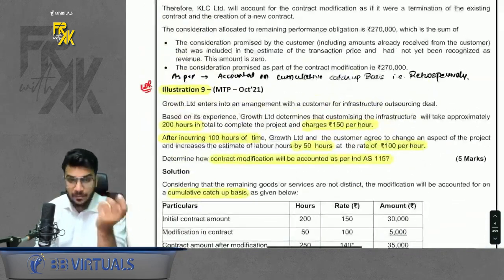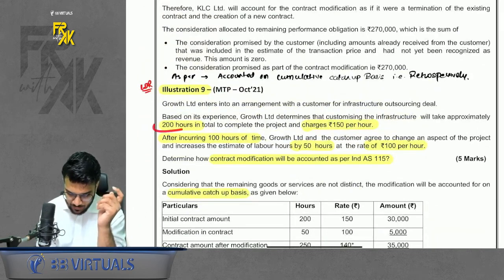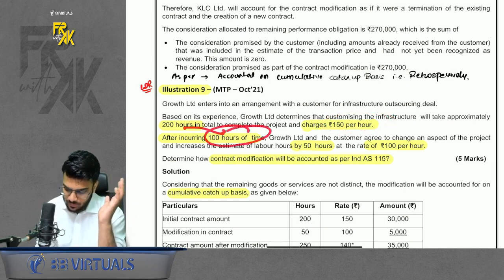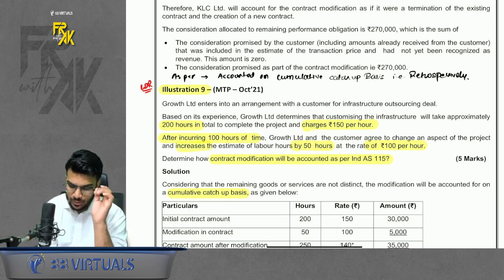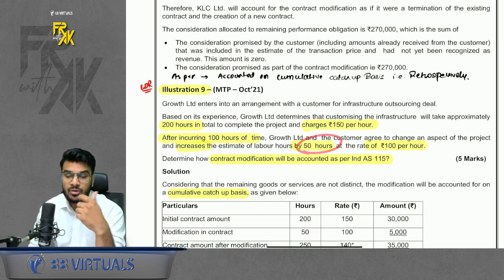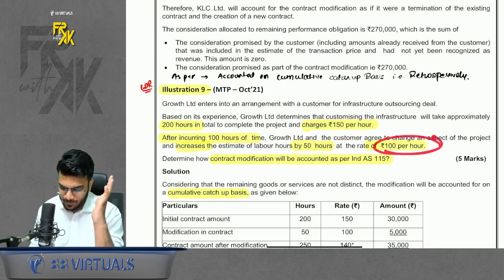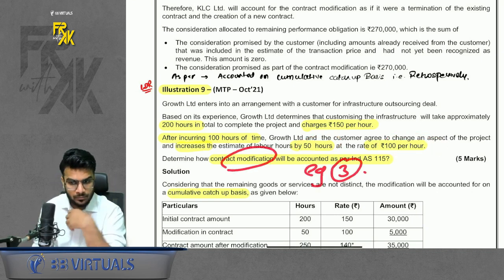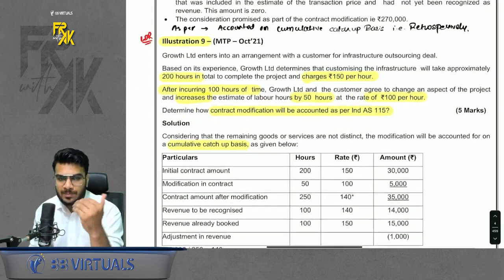What was happening here? Initially we entered into a contract for 200 hours where he was charging 150 per hour. Now after incurring 100 hours, he said that we have to increase the estimate by 50 hours. So here we are increasing the number of hours in the original contract only, at rupees 100 per hour. So here it will fall under example 3 of our notes, right? So we have to account as per cumulative catch-up basis.